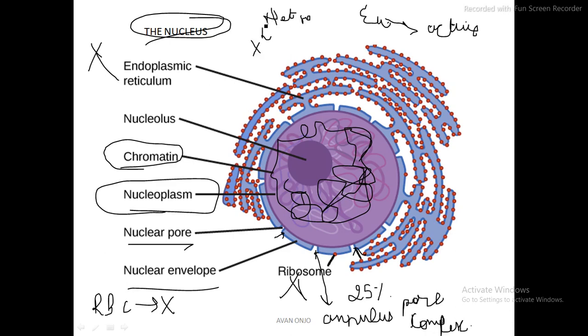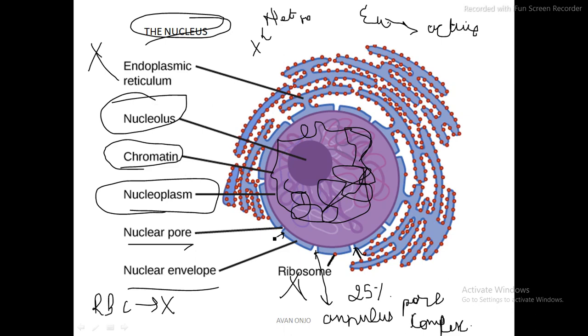Of course, if it is inactive, the genes are going to be inactive, whereas in euchromatin the genes are going to be active. Heterochromatin cannot be transcribed, whereas euchromatin can be transcribed. Now let me talk about another thing, that is the nucleolus.